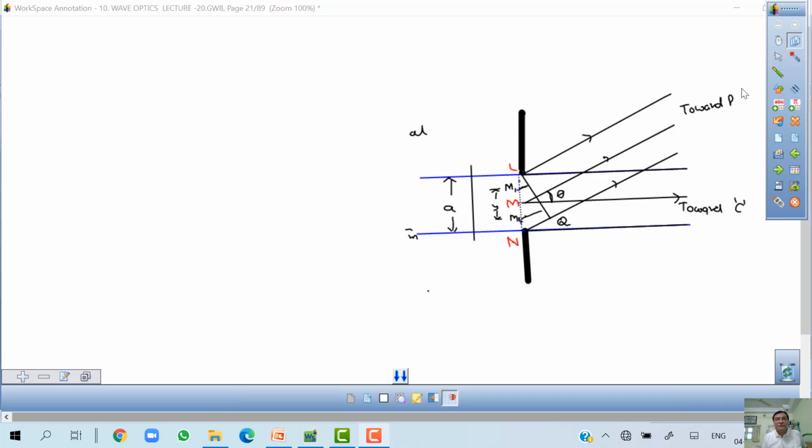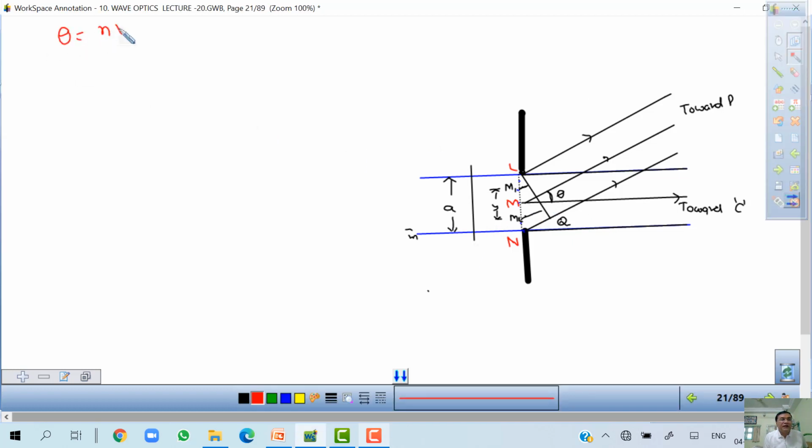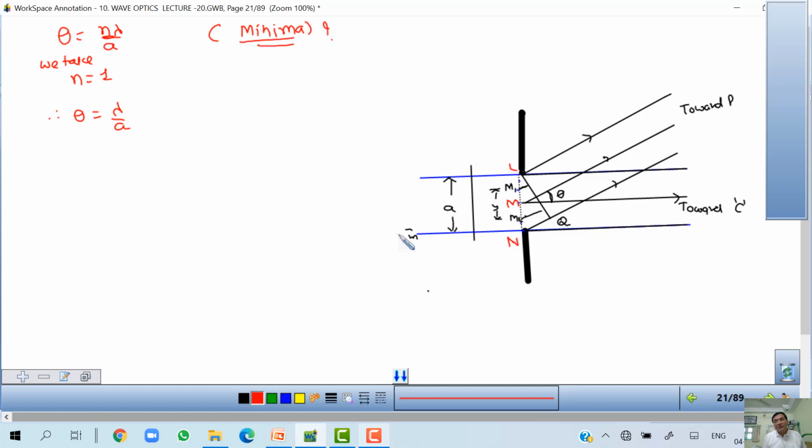Okay, so this is the figure. I take theta is equal to n lambda upon a, and first I take n is equal to 1. We take n equal to 1, so we get theta is equal to lambda upon a. Now what is happening now? Let us see. Lambda upon a, and we are explaining minima. If there is a question, we are explaining minima, when we get it, we are giving the explanation.